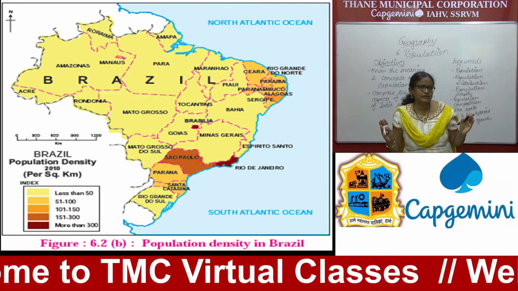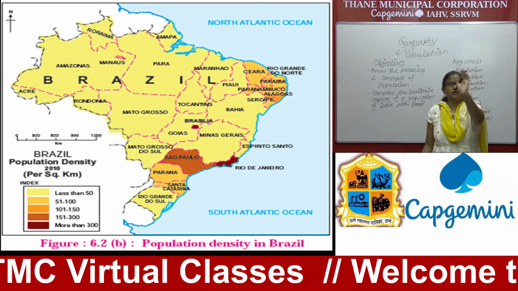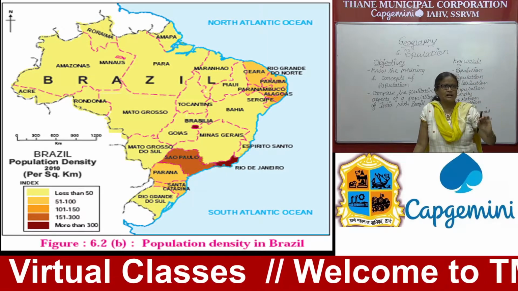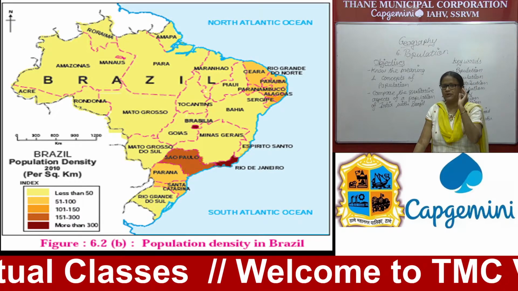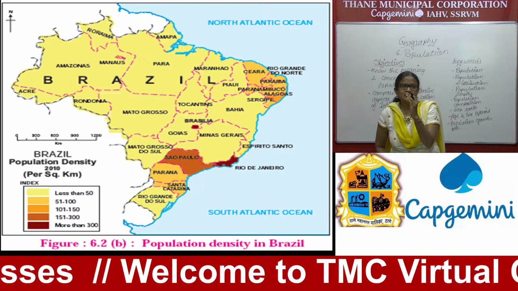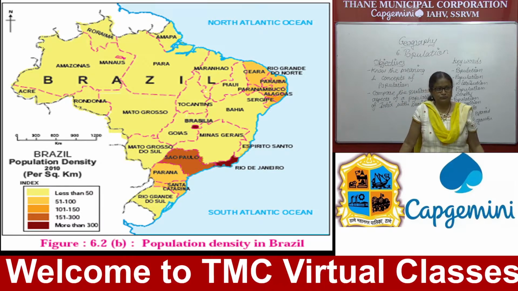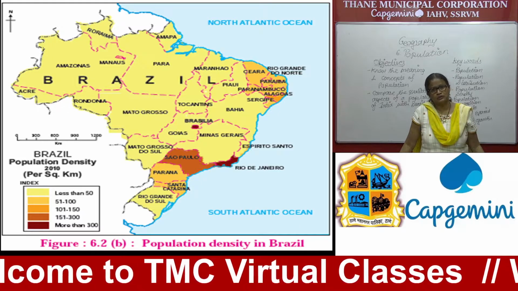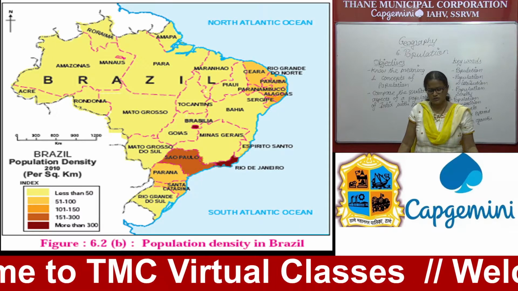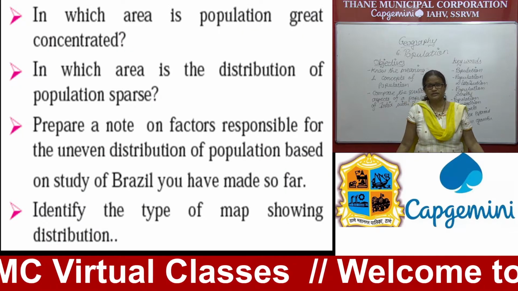Why? What are the factors responsible for this? Come on, think about it. So the northern area, southern area, and eastern area you have to compare here. You find the south and eastern part having more than 300 per square kilometer density. So find out the reasons for this. You have to answer these questions.